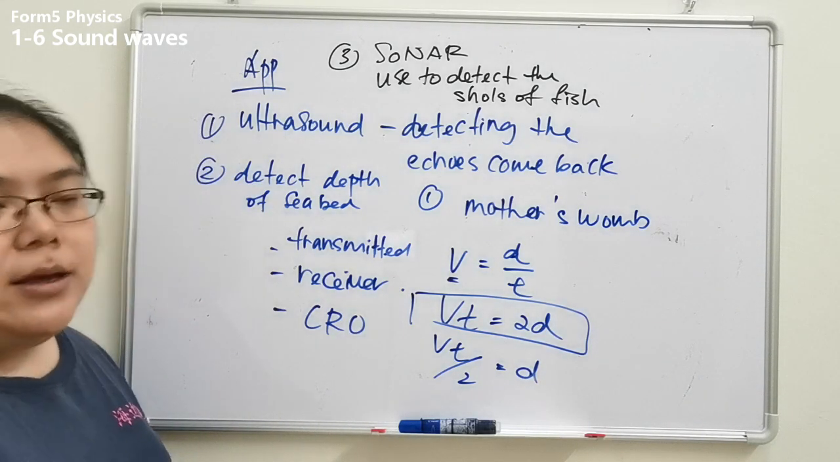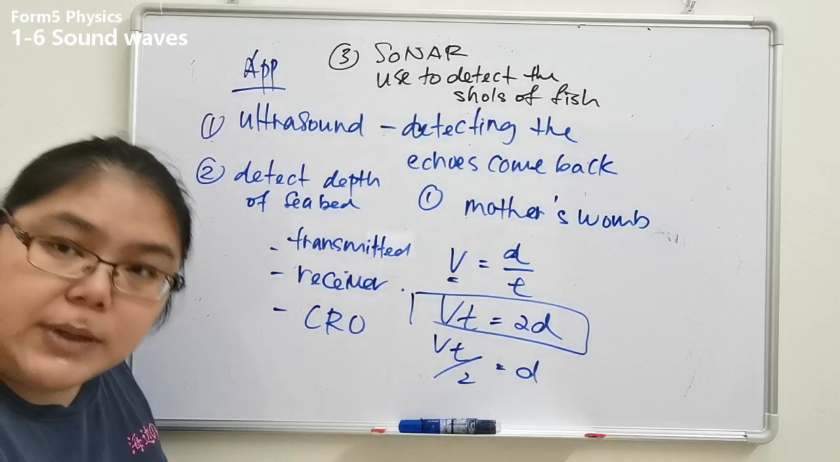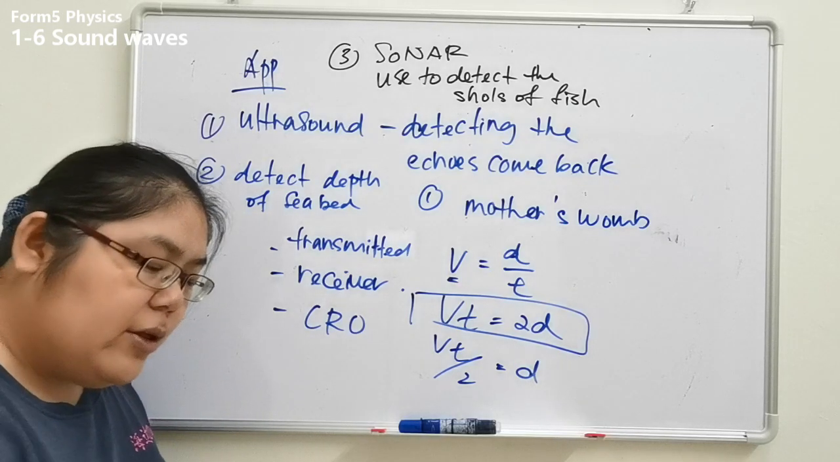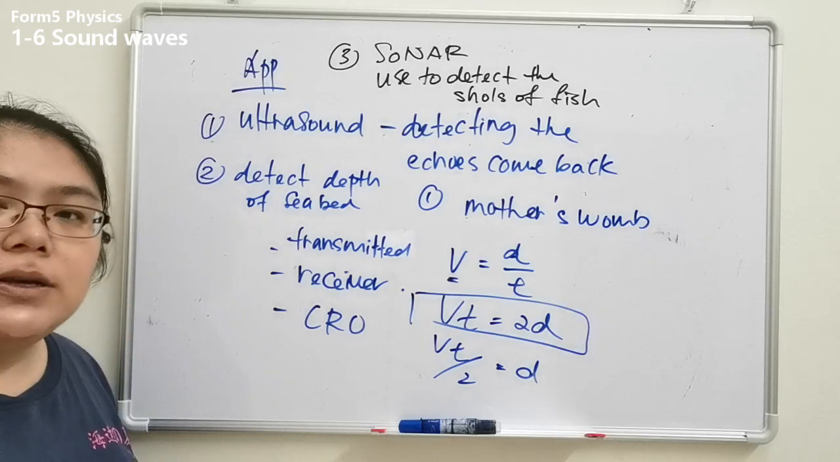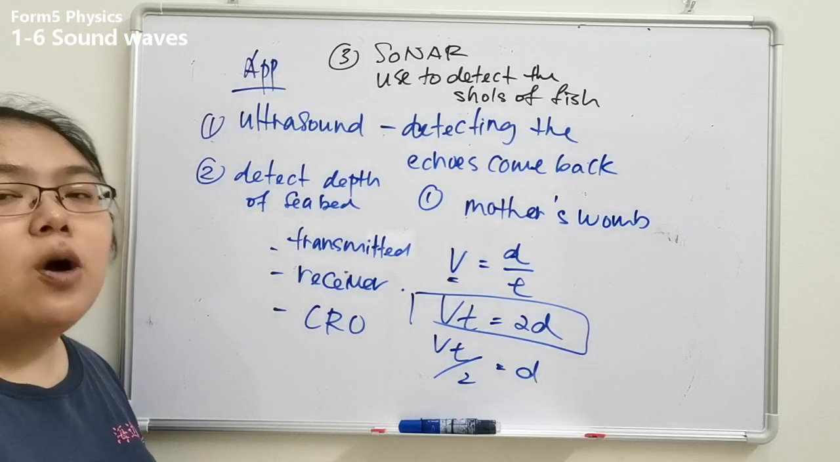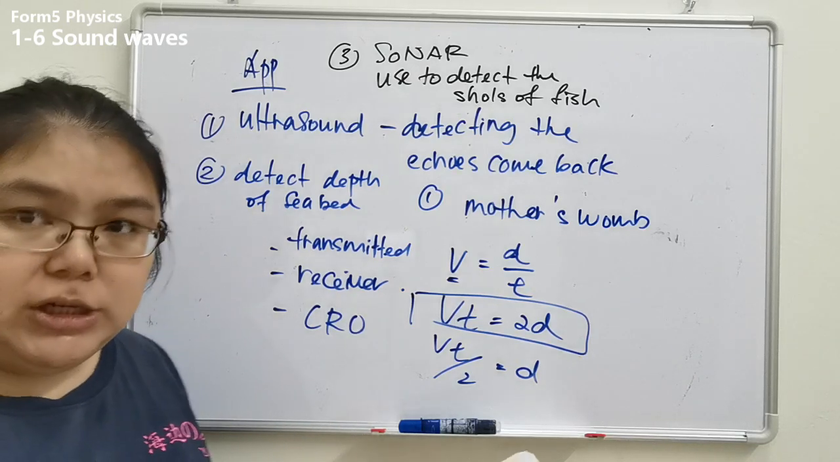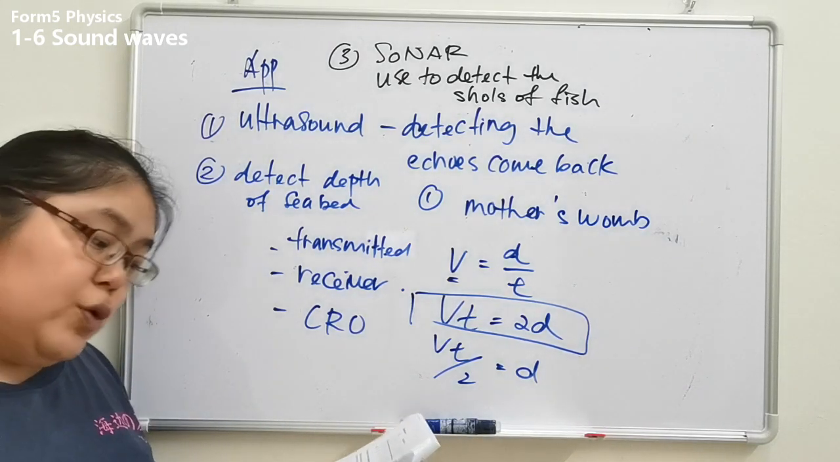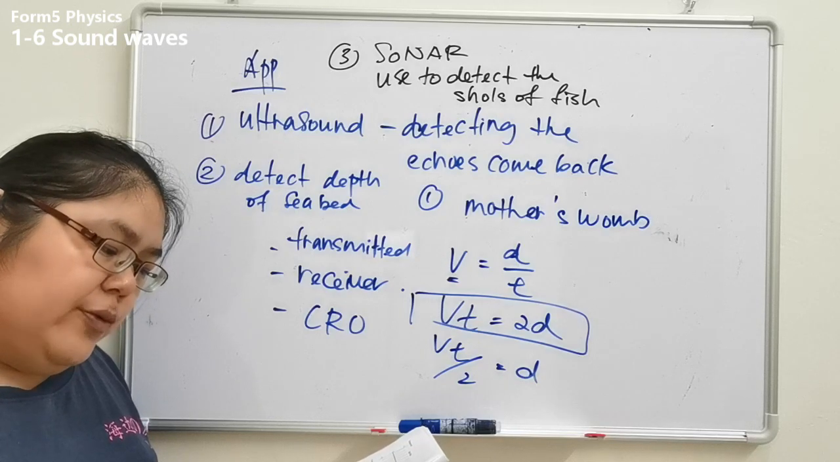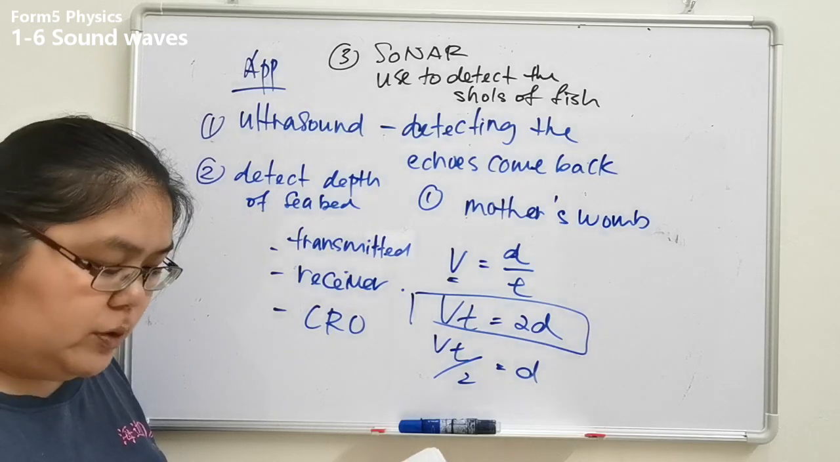Still the same thing. Send the sound by using a transmitter, ultrasound. After that, it is reflected back and detected by the receiver. Then also the CRO, we need to calculate the depth, where is the location of the fish. So that one is a sonar system. The equipment detects the reflected path from the shoal and works out its position and also the depth.